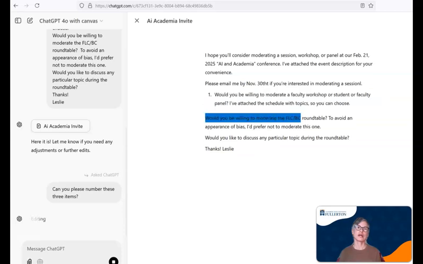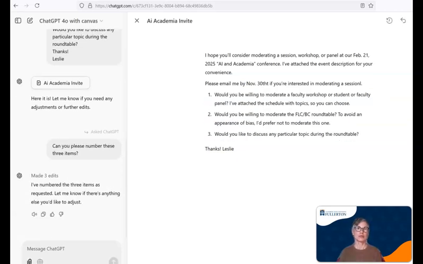We'll see if it can do that. So you just got to watch it edit. It highlights first and then it edits. So it numbered these things for me.